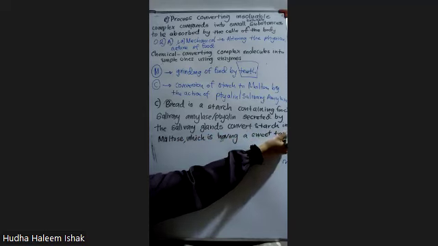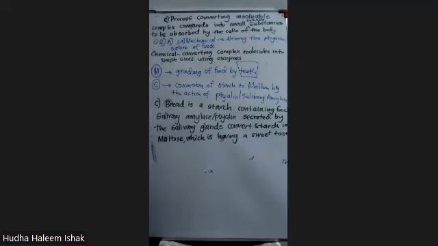So this is how you all are supposed to write the reason for the sweetness after chewing a bread. Okay.